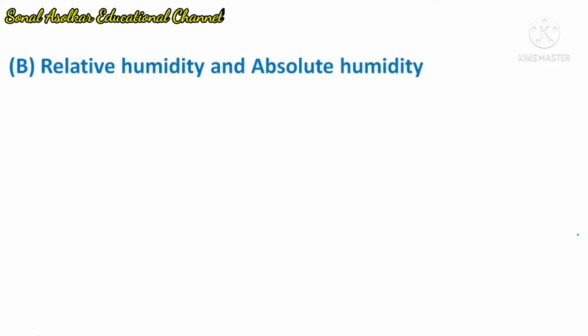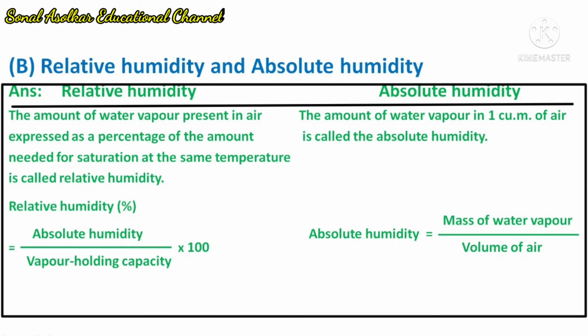Question B. Relative humidity and absolute humidity. Answer: relative humidity, meaning the amount of water vapor present in air expressed as a percentage of the amount needed for saturation at the same temperature is called relative humidity. Formula: relative humidity in percent is equal to absolute humidity upon vapor holding capacity into 100.